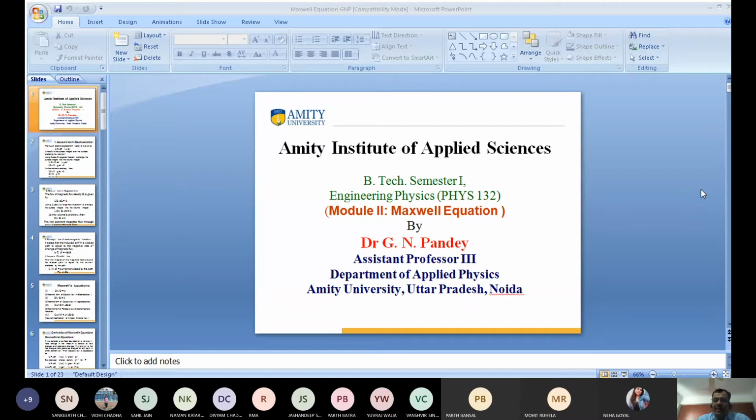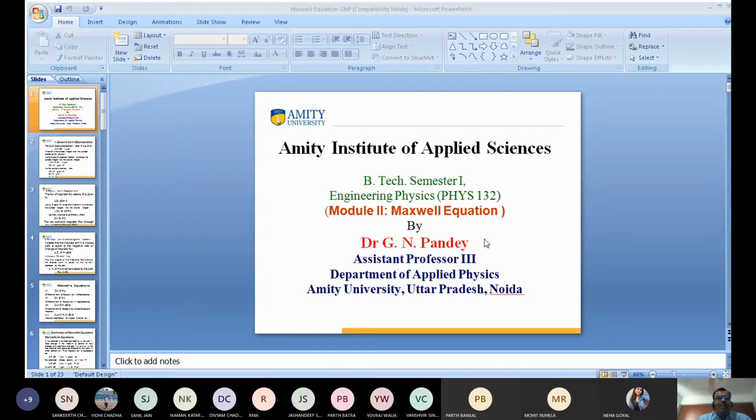The electromagnetic waves were explained by Maxwell. Maxwell has given four equations about electromagnetic waves, known as the Maxwell equations. Before this, I want to discuss the fundamental laws of electrostatics.